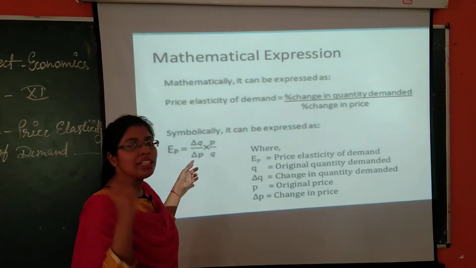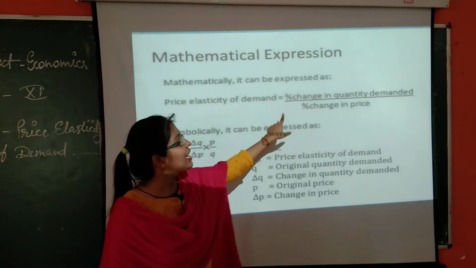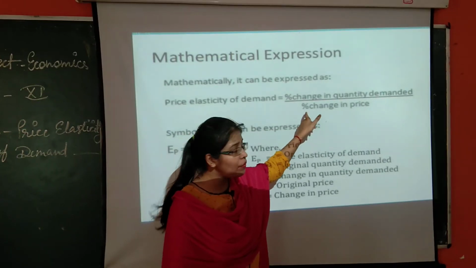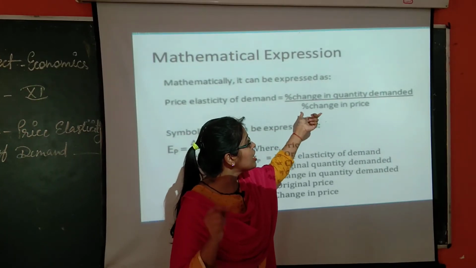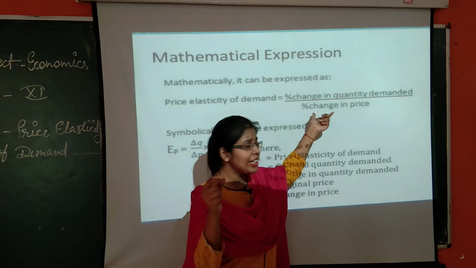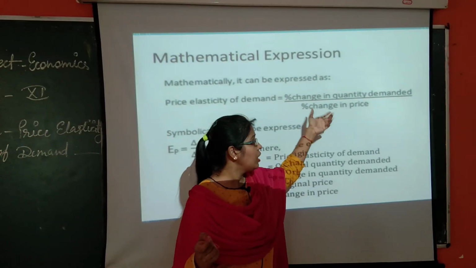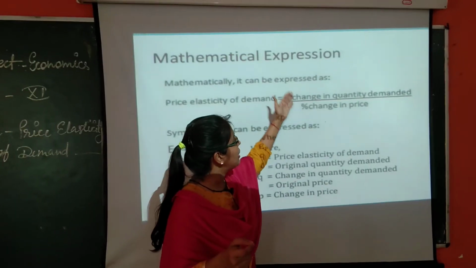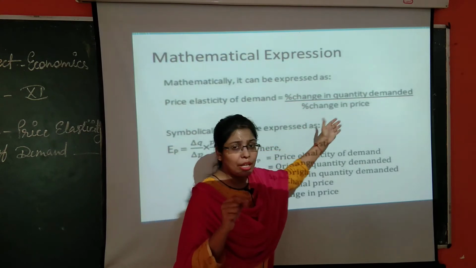Now what is delta P? Change in price. So how will we express percentage change in price? Again, percentage change in price is P1 minus P0 upon P0 into 100. That we will show you later, but for right now you can understand change in price. What is change in price?